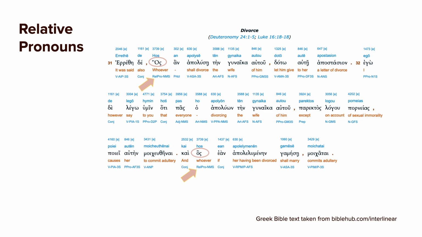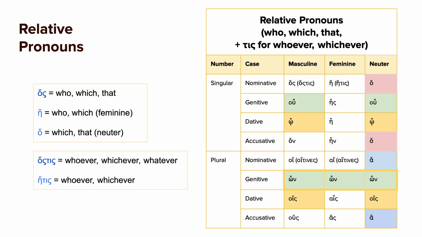You can also use it as who. So you can say the man who, and then that would be hos, or it could be a lot of different forms. Let's go ahead and talk about those forms. So without needing to memorize, I just want to make sure you're aware that, of course, hos, he, and ho are going to be your nominative singular forms.